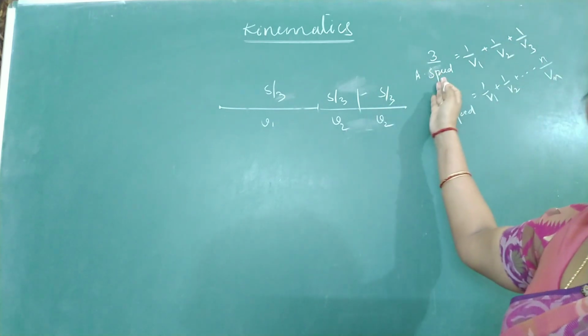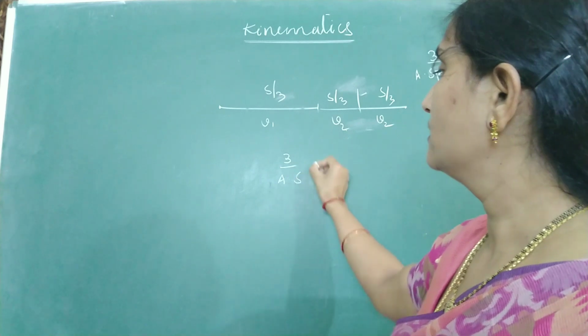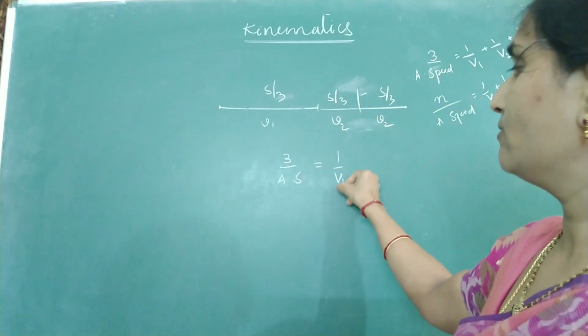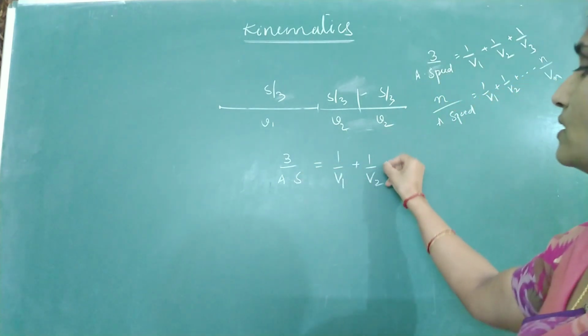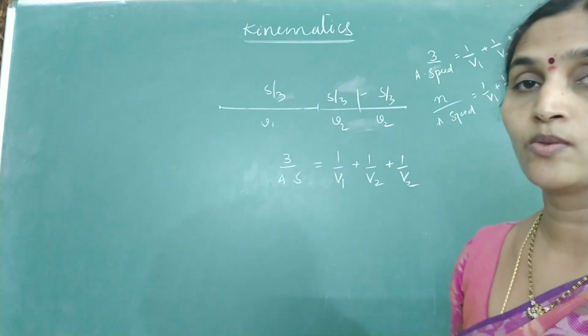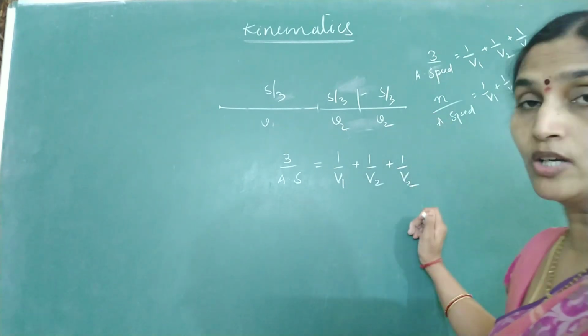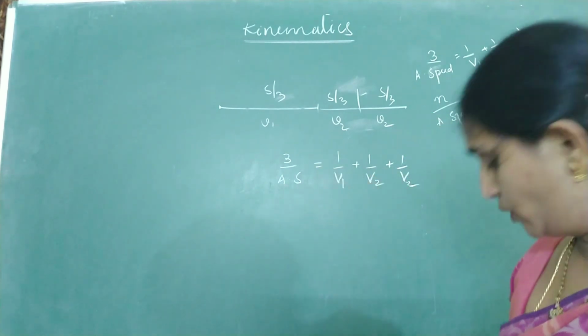Then you can still make use of this general formula. Three parts. 3 by average speed is 1 by V1 plus 1 by V2 plus 1 by V2. So solve this, you can find out what is the average speed. So whenever distance is halved, you can make use of this relation. One more I will give you.